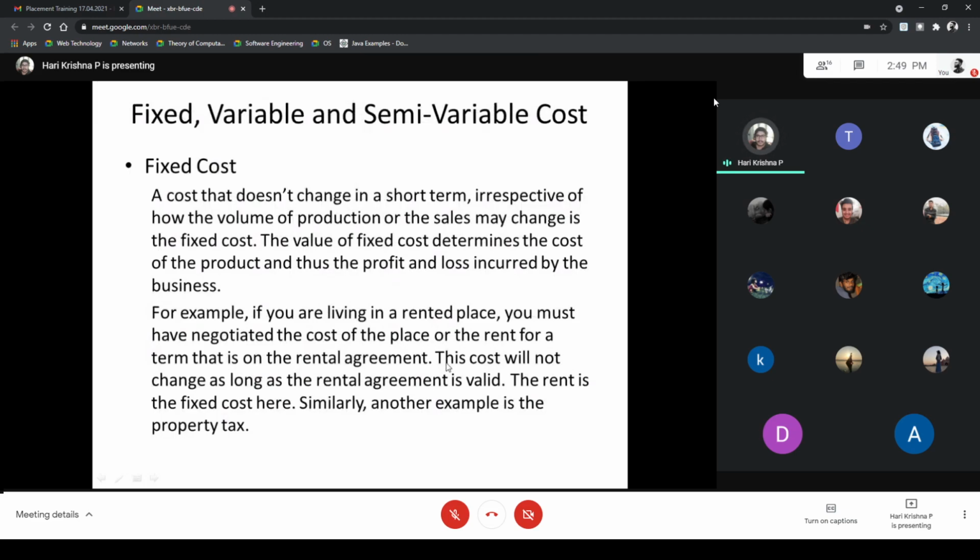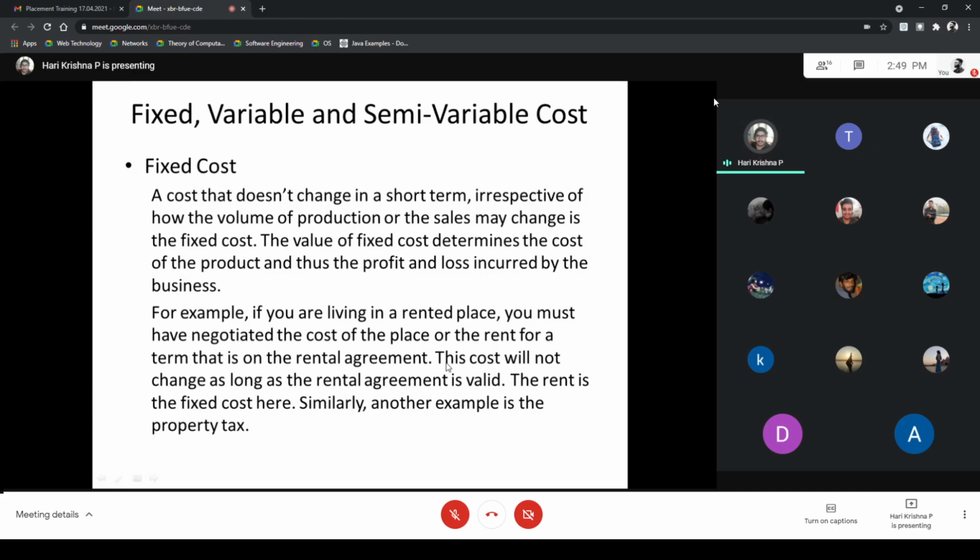Next topic. This is another concept in profit and loss: fixed, variable, and semi-variable cost. First, we are going to discuss fixed cost. A cost that doesn't change in the short term, irrespective of how the volume of the products or the sales may change, is the fixed cost. It means the cost will not change. However the volume of production or sales may change, the cost will remain unchanged. The value of fixed cost determines the cost of the product, and thus the profit and loss incurred by the business. Whatever happens, the fixed cost will remain fixed, no matter what.